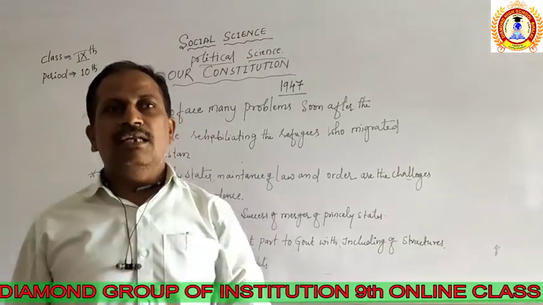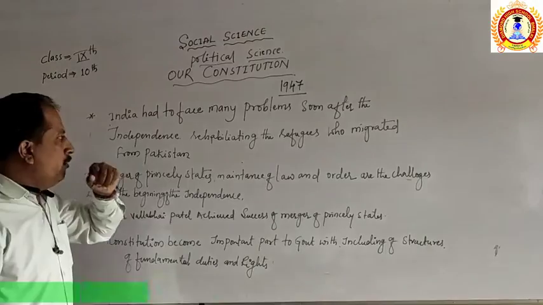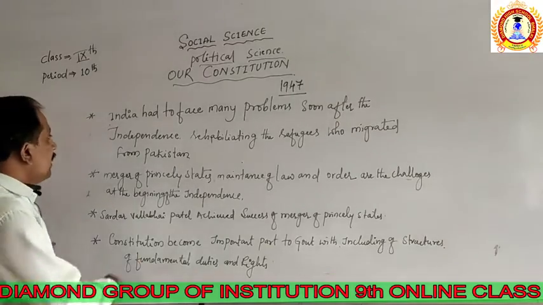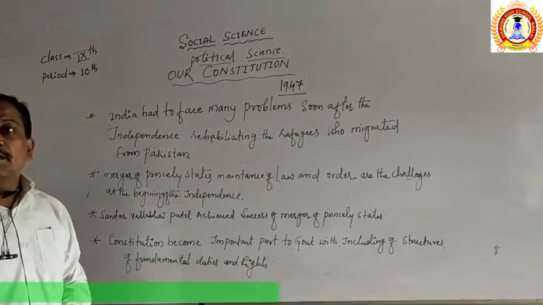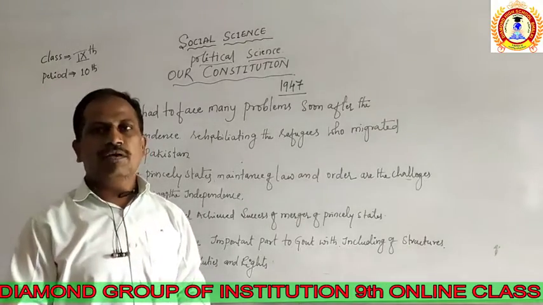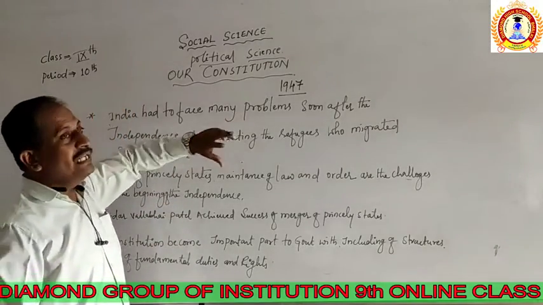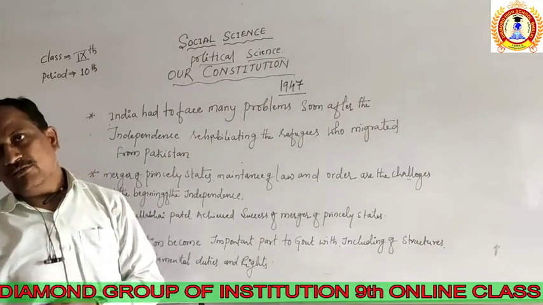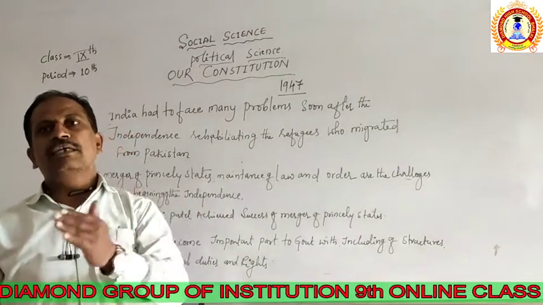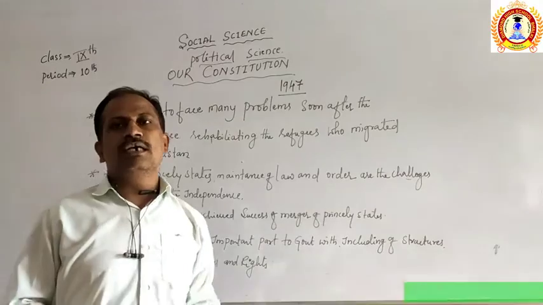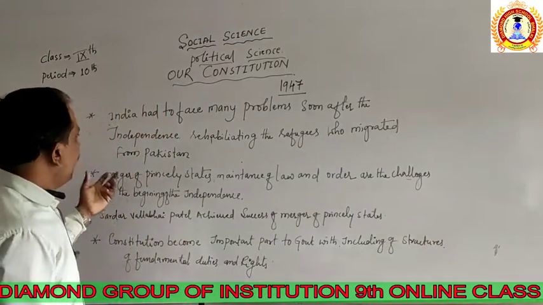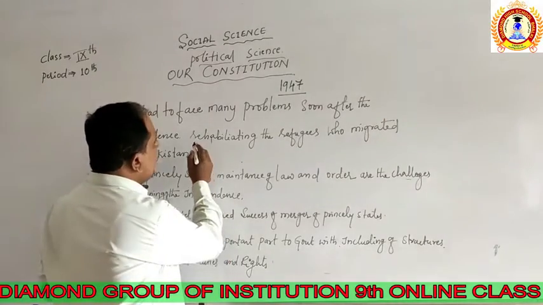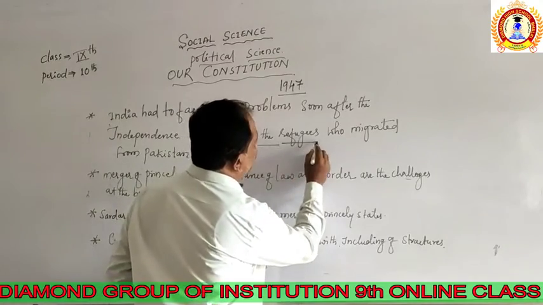After the division, it became an important problem that India was facing the migration of people from one place to another, because Pakistan and India were divided on the basis of religion, Islam and Hindu. So Hindus were coming toward India, and Muslims were going toward Pakistan. That migration became very troubling. It created the problem of rehabilitating refugees.